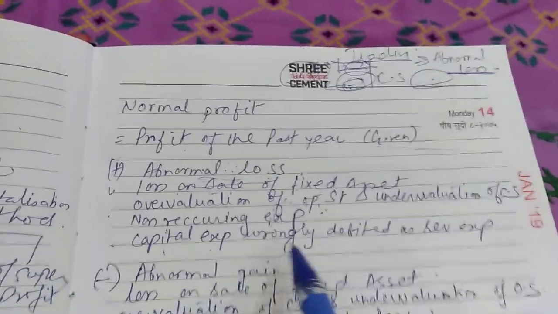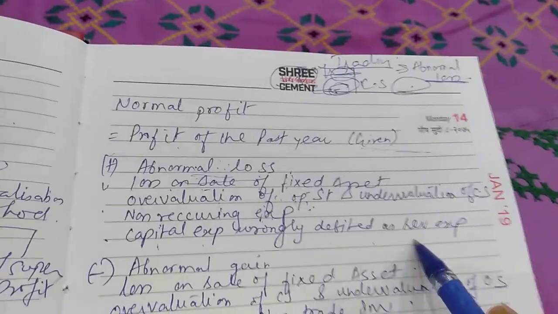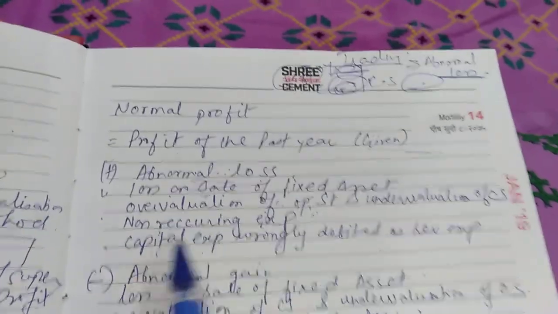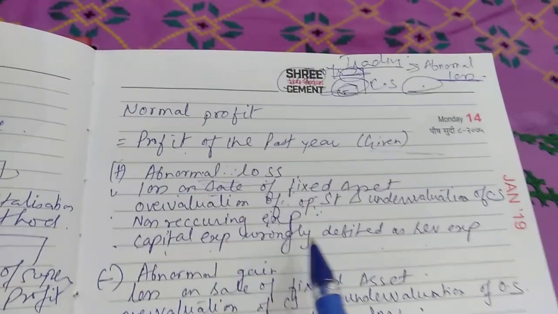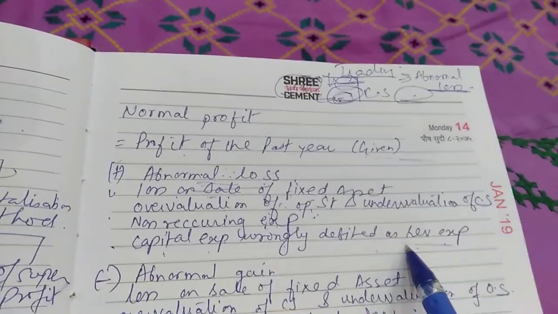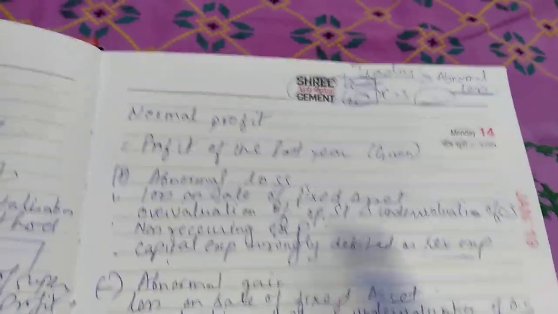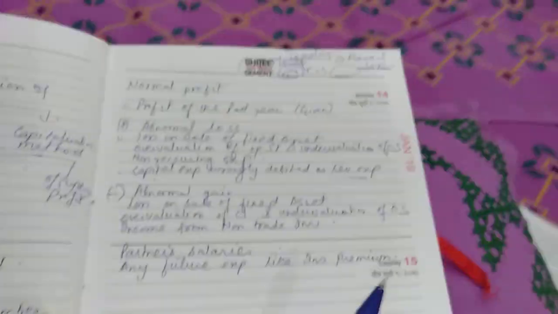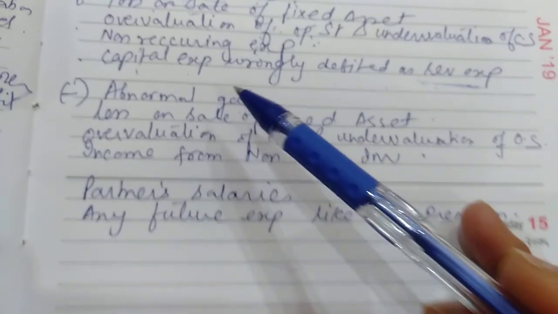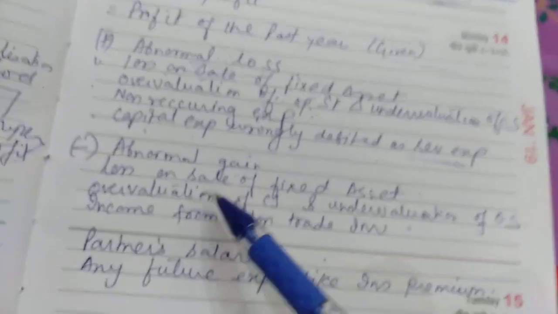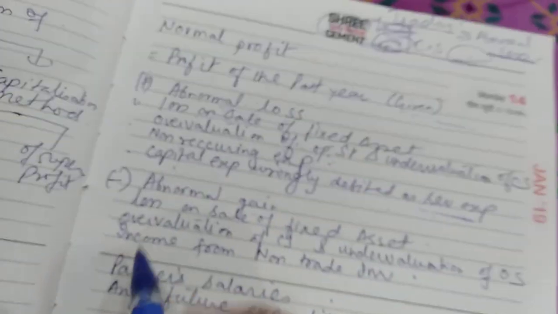And last one is capital expenditure wrongly debited as revenue expenditure. Take an example. If they say machinery purchased is a capital expenditure wrongly debited to expense account. So what will be expense account? It is a revenue expenditure. So you will add it. Clearly? Now what you have to subtract? You have to subtract abnormal gains. Abnormal gains, again it will be mentioned. Then profit on sale of fixed assets, you have to mention here.